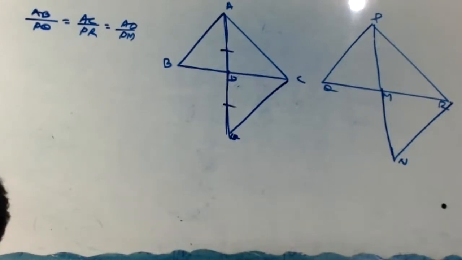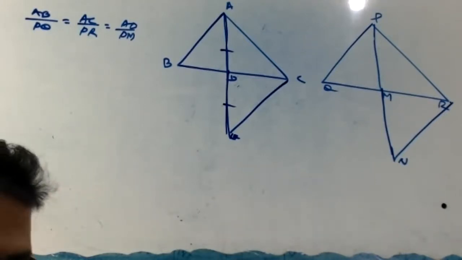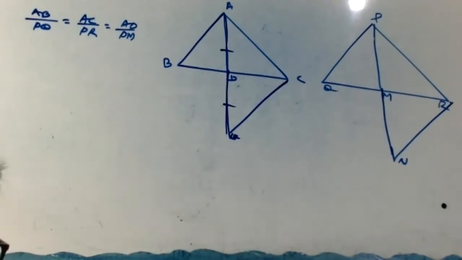Similarly, extend PM to N such that PM equal to MN, and join NR.